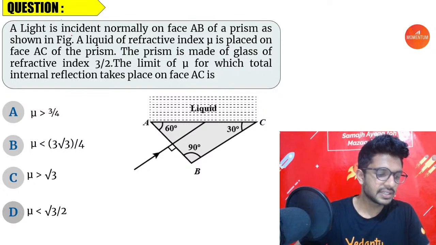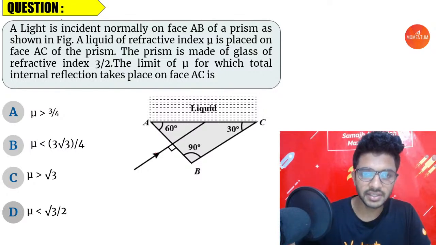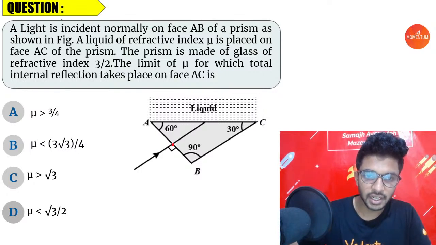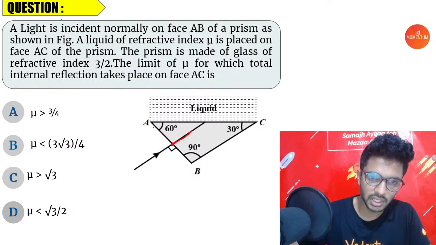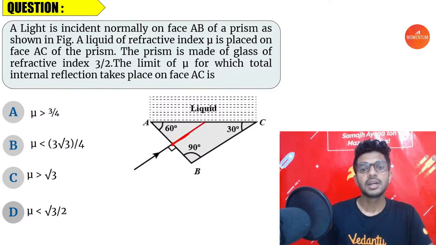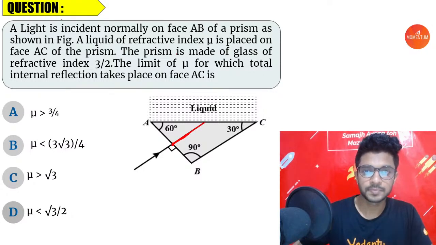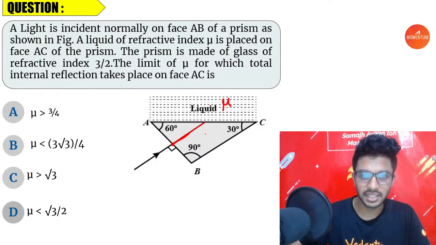A light is incident normally on face AB. Right? If the angle of incidence is 90, the angle of refraction will also be 90, which means without any deviation, this light ray will be passing through the first surface AB and it will be reaching at the surface AC. A liquid of refractive index mu is placed on face AC. The prism is made of glass of refractive index 3 by 2.